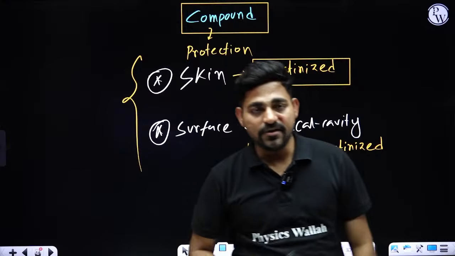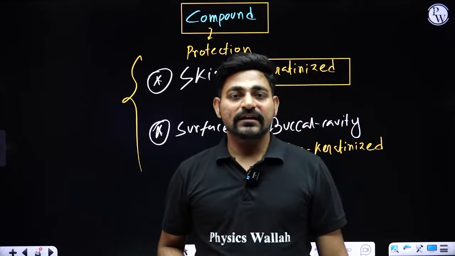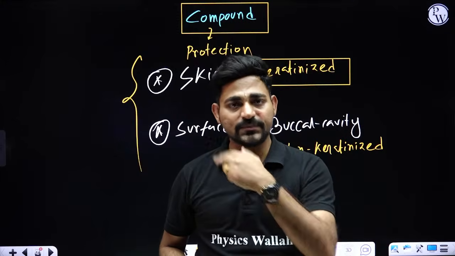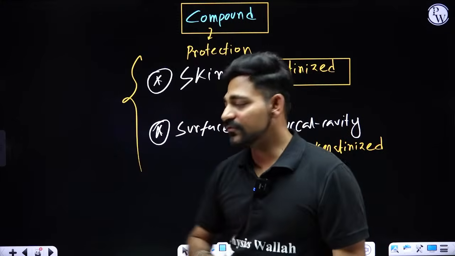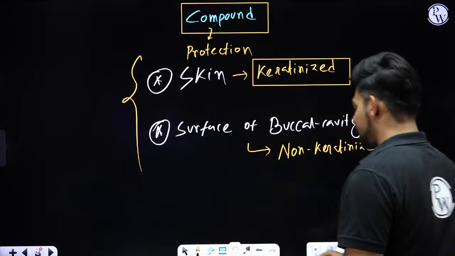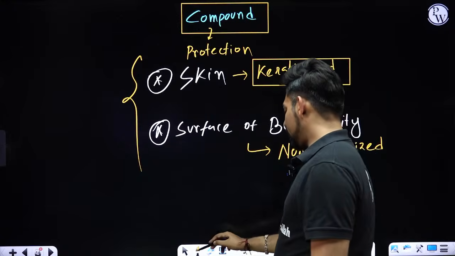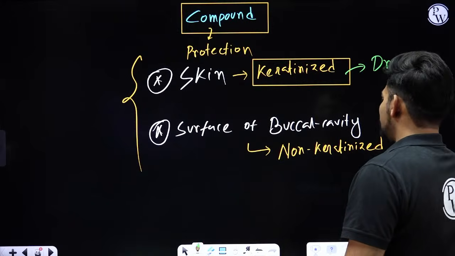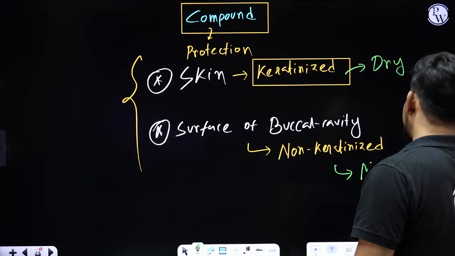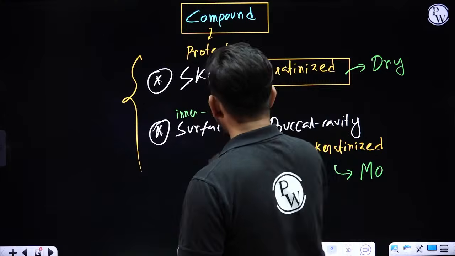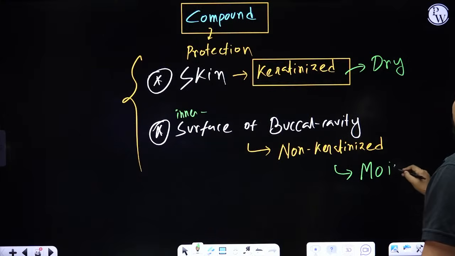But inside your mouth, the cells cannot produce keratin protein, that's why there is no hair, no nails present inside your oral cavity. So you can call it non-keratinized compound epithelium. And obviously the surface of skin is dry, and the inner surface of the mouth or buccal cavity is moist.